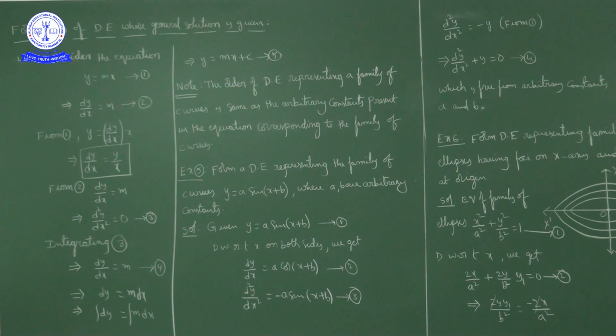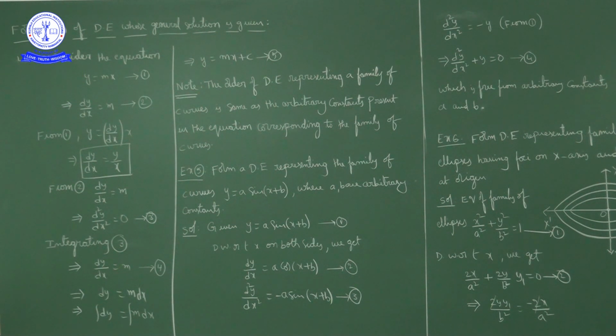Whenever differentiation is equal to 0, suppose f of x is some constant, then f dash of x is equal to 0. Now f double dash of x is equal to 0 means f of x is linear. Similarly, f triple dash of x is equal to 0 means f double dash of x is a constant.